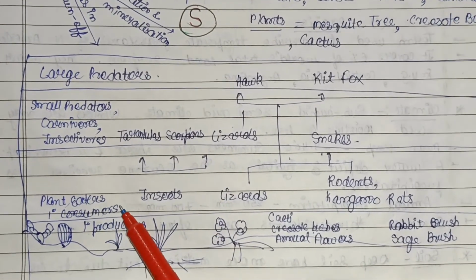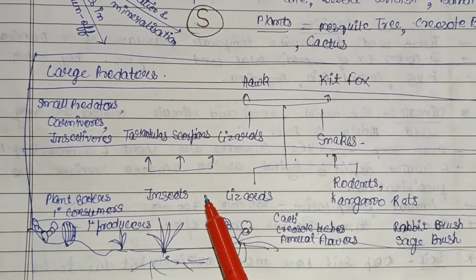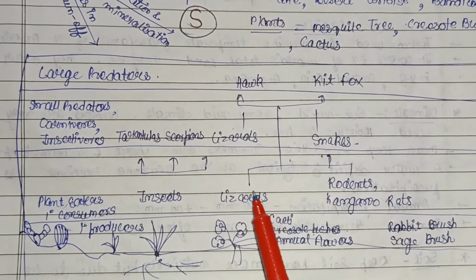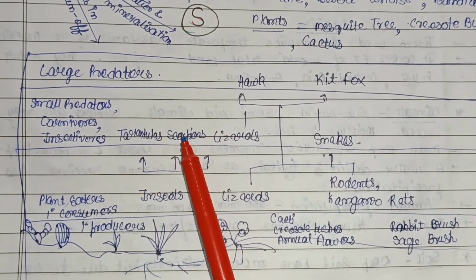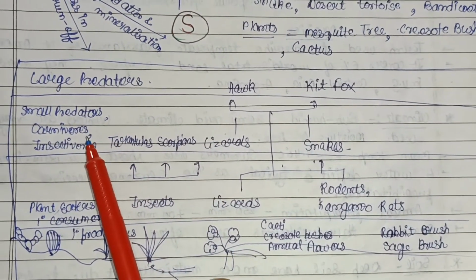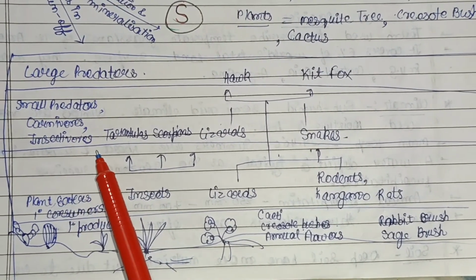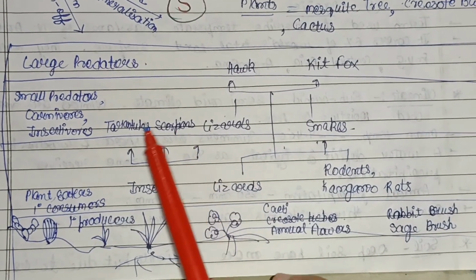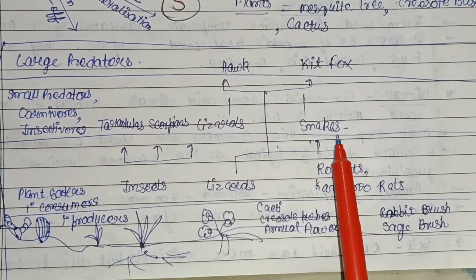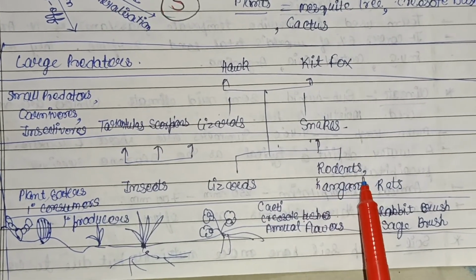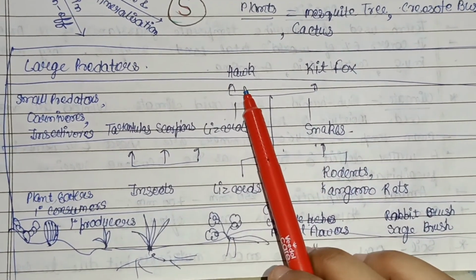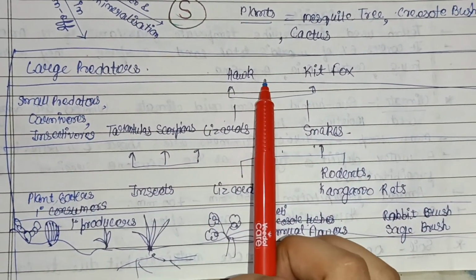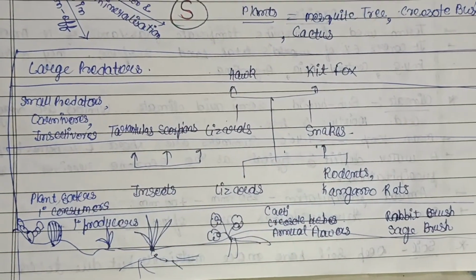And at the primary consumer level, which are basically plant eaters, there were some insects, lizards, rodents, kangaroo rats. Then at the third stage, that is the secondary consumer level, small predators, carnivores and insectivores, that is insect eaters, were present, that is tarantulas and scorpions, these are the insect eaters. Then lizards, then snakes eat the rodents, and we can see the kangaroo rats. And then the lizard is eaten by a hawk, and the snake is bitten by the kit fox. So these are the large predators, or we can say the tertiary consumers.